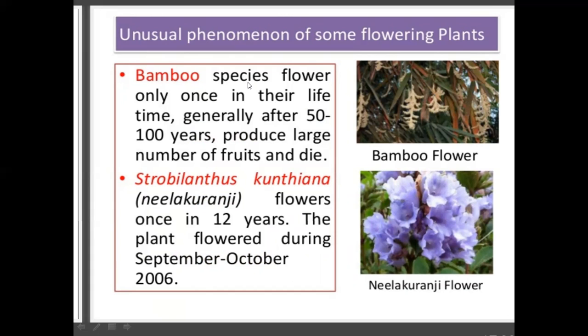Bamboo is the example. This species flowers once in their lifetime, generally after 50 to 100 years, produces a large number of fruit and dies.